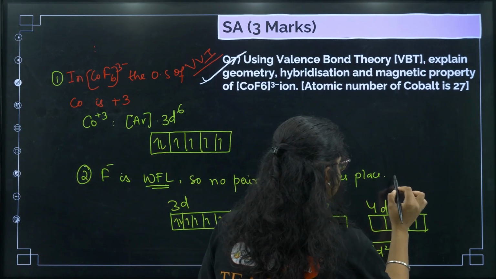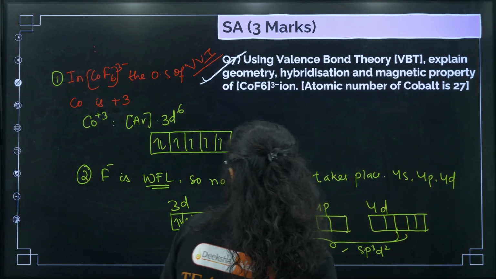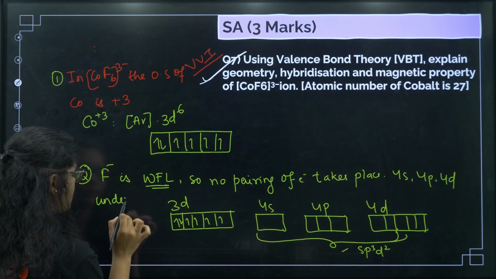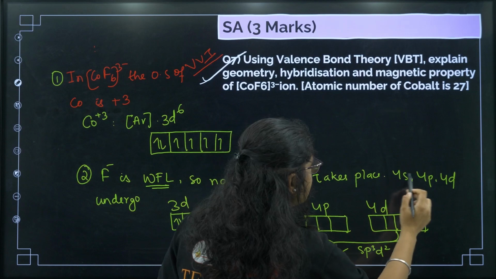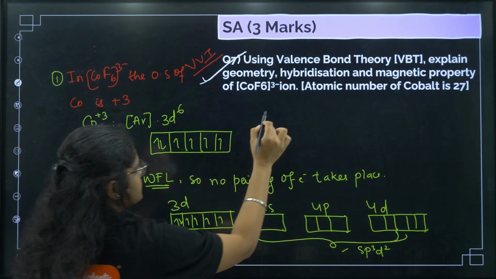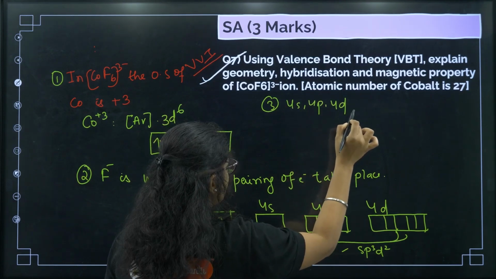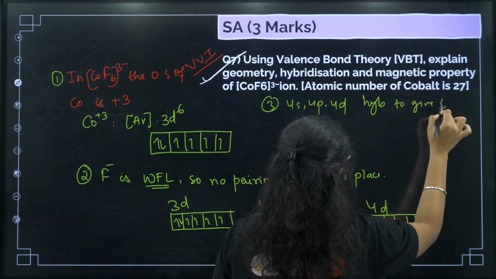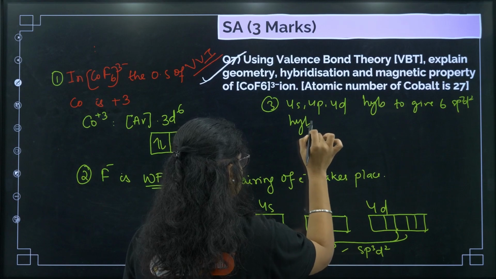So here you have to write 4s, 4p, and 4d undergoes... or next point in the next line we can write down. We'll make it in the next line. Okay, so your third sentence will be 4s, 4p, and 4d undergoes hybridization to give 6 sp3d2 hybrid orbitals.